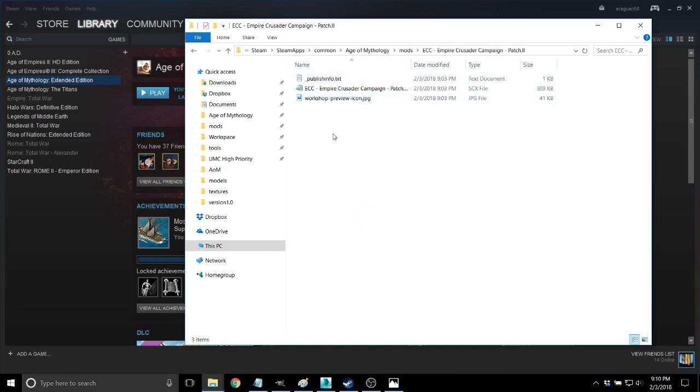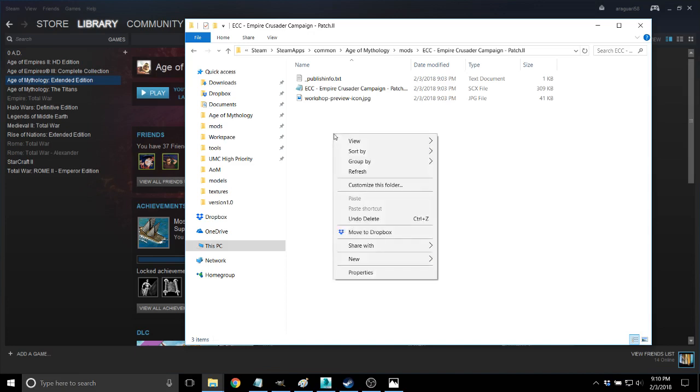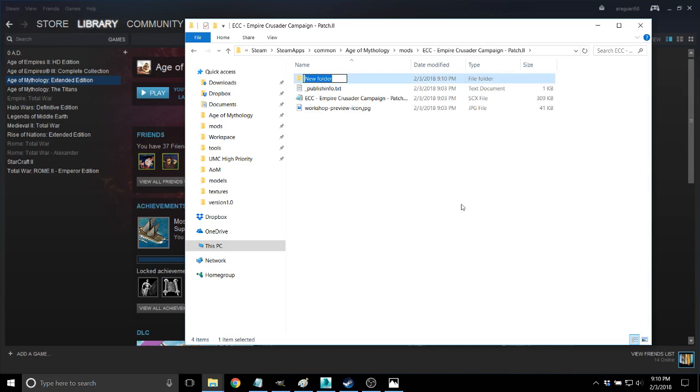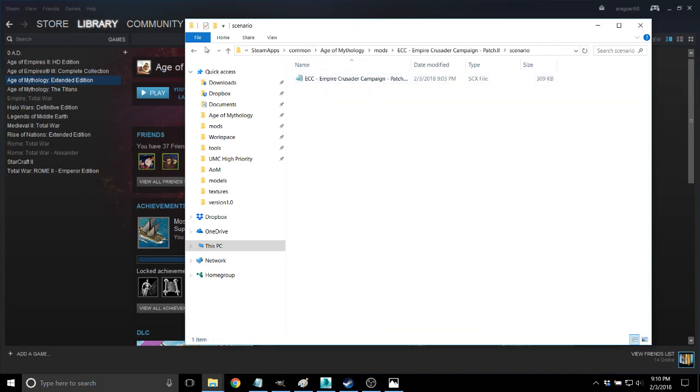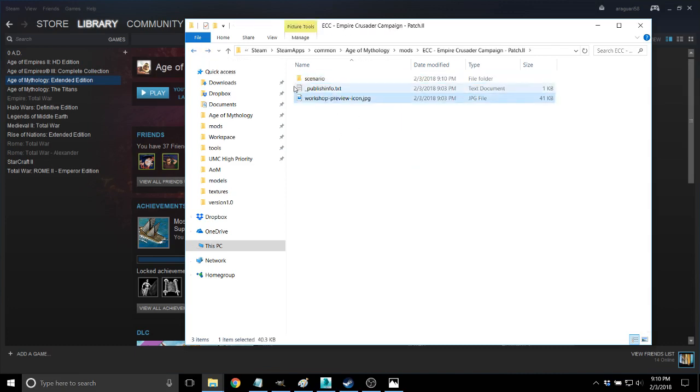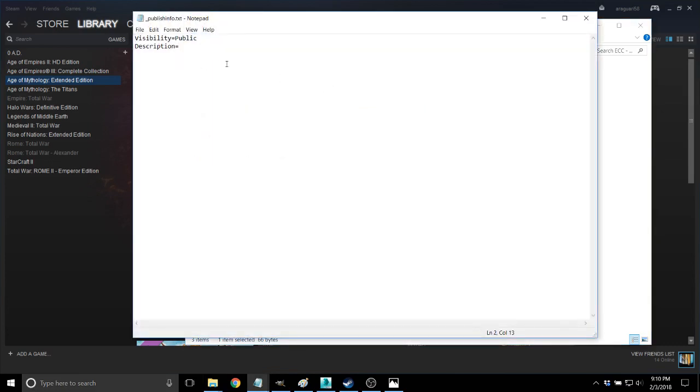By the way, this guy should have a folder here called Scenario. And this will only work for 50% of users. It will not work for me, but this is how we should set up his mod, actually. It's good that he has a workshop preview icon and publish info already here. Let's see if he did this. No, he didn't do it in real time.